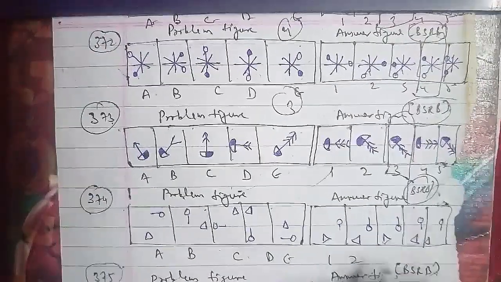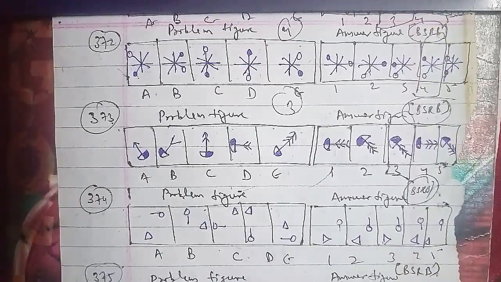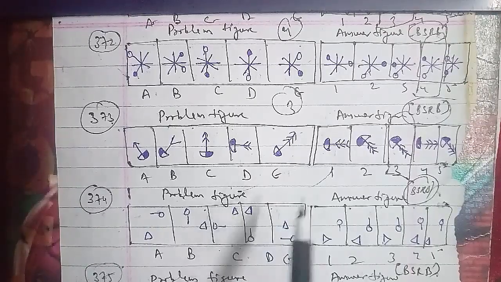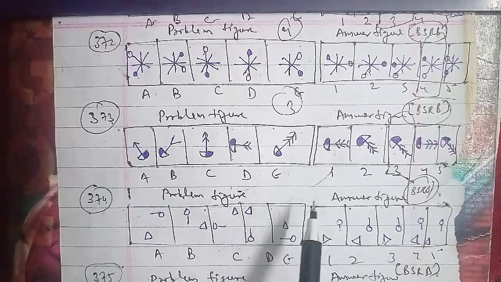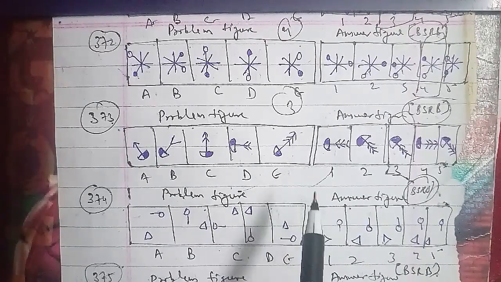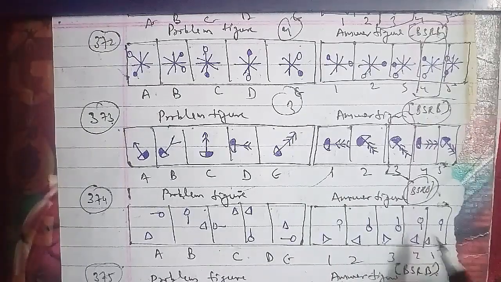That is the problem figures and the answer figures, which have been asked in the BSRB question paper, named as A, B, C, D, E, 1, 2, 3, 4, 5. Here with the same reference, the lines rotate 90-degree clockwise and the triangles at their ends get inverted in every step, and the number of the lines increases by 1 in every third step.